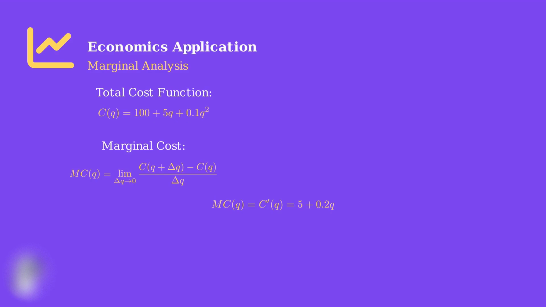For our example, the marginal cost equals 5 plus 0.2 times Q. This result tells us that for each additional unit produced, the cost increases by $5 plus 0.2 times the current production level. The identity rule makes this precise calculation possible. Similar analysis applies to marginal revenue and marginal profit functions, making the identity rule fundamental to economic optimization and decision-making.